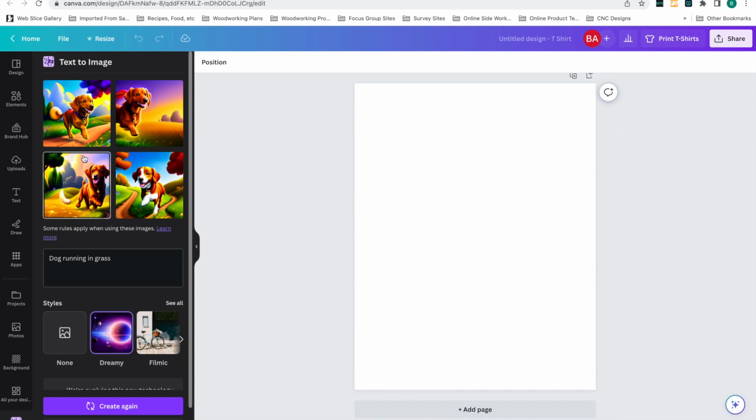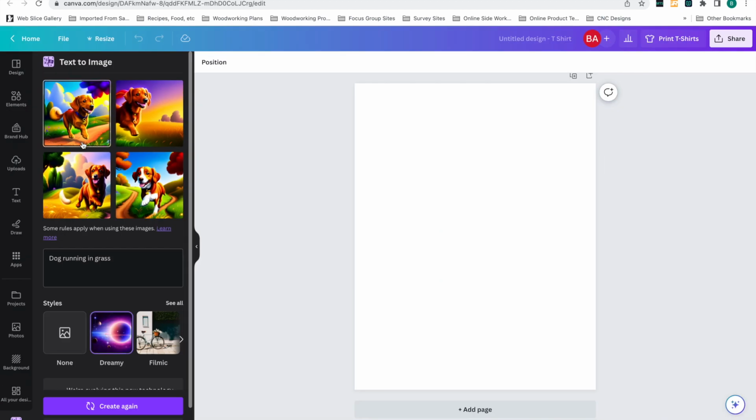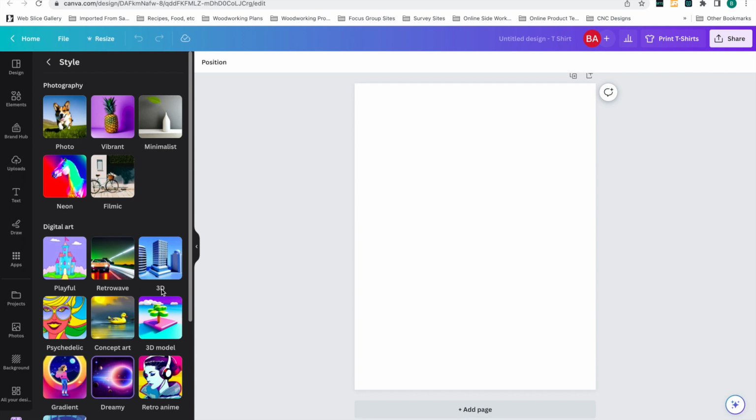I've been using this for my Amazon KDP books. These illustrations look great in children's books. It really kind of fits the style of a children's book. And I've been using this a lot, Dreamy. Well, I wanted to show you this one right here. And let's just do one or two more.